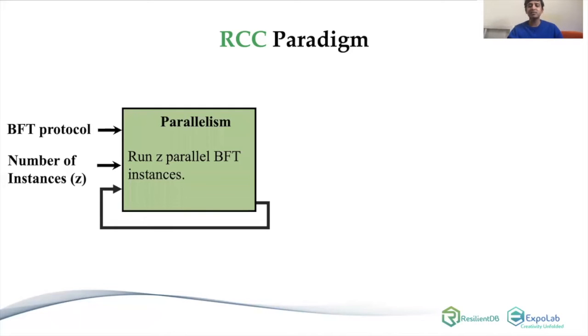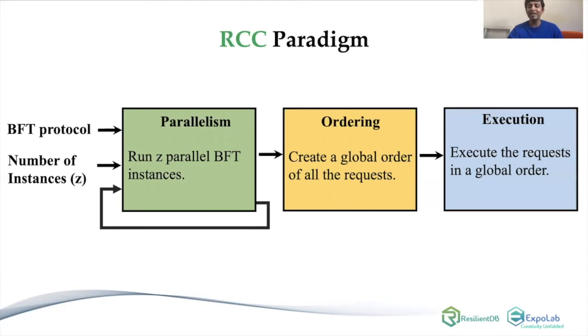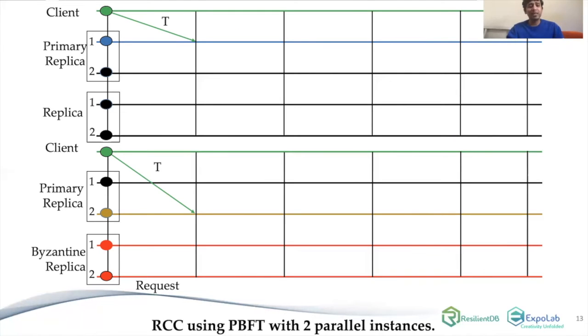And then RCC runs those Z instances in parallel at each replica. Once each replica completes these Z instances, it creates a global order of all these requests, and then asks every replica to execute these requests in the global order. Let me explain RCC in more detail through this example.